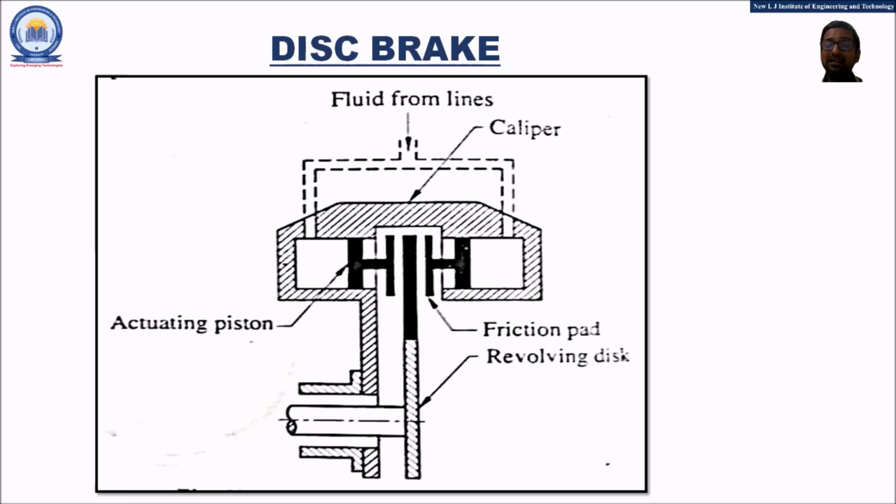When the driver is pressing the foot pedal or the brake lever, the fluid enters the caliper or the cylinder.